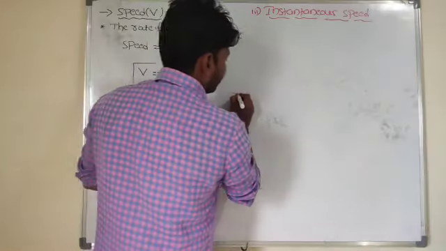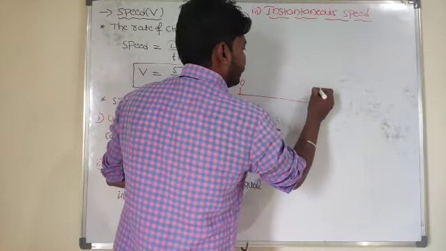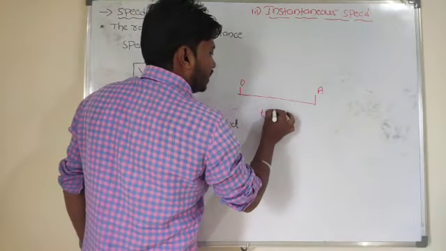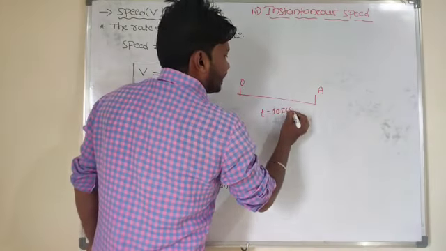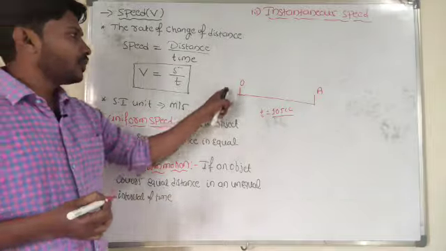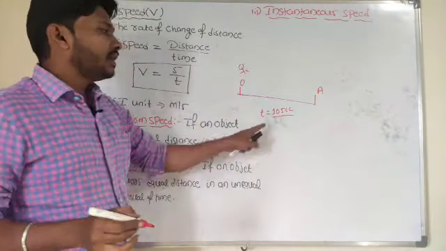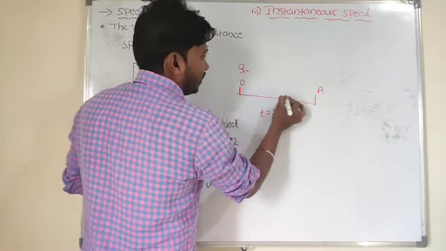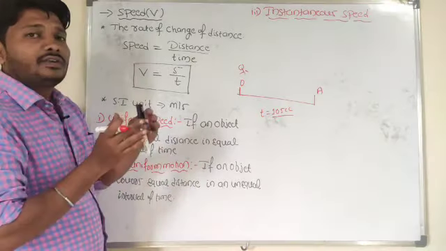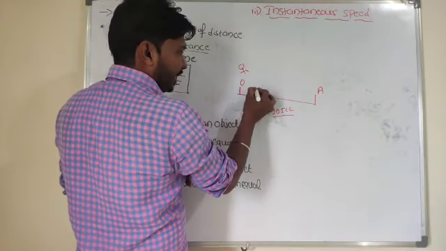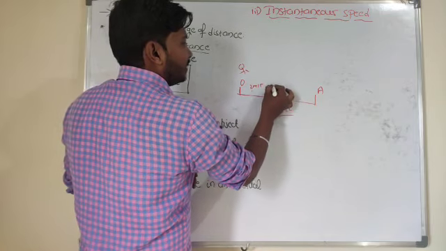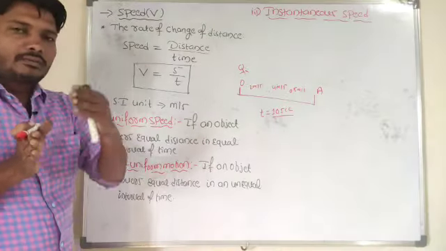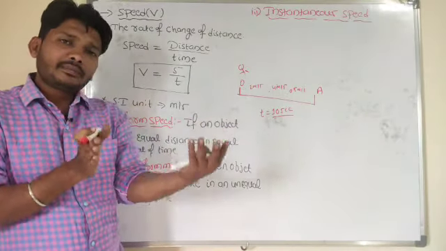So for example, here one object is there, moving from O to A here. While moving from O to A, it will take 10 seconds of time. Out of 10 seconds, when the body is moving from one point to another point, it is not moving with the same speed. For example, at this point the speed is 2 meter per second, at this point 4 meter per second, here 0.5 meter per second, like that. In order to move from one point to another point, it is moving with different speeds here.